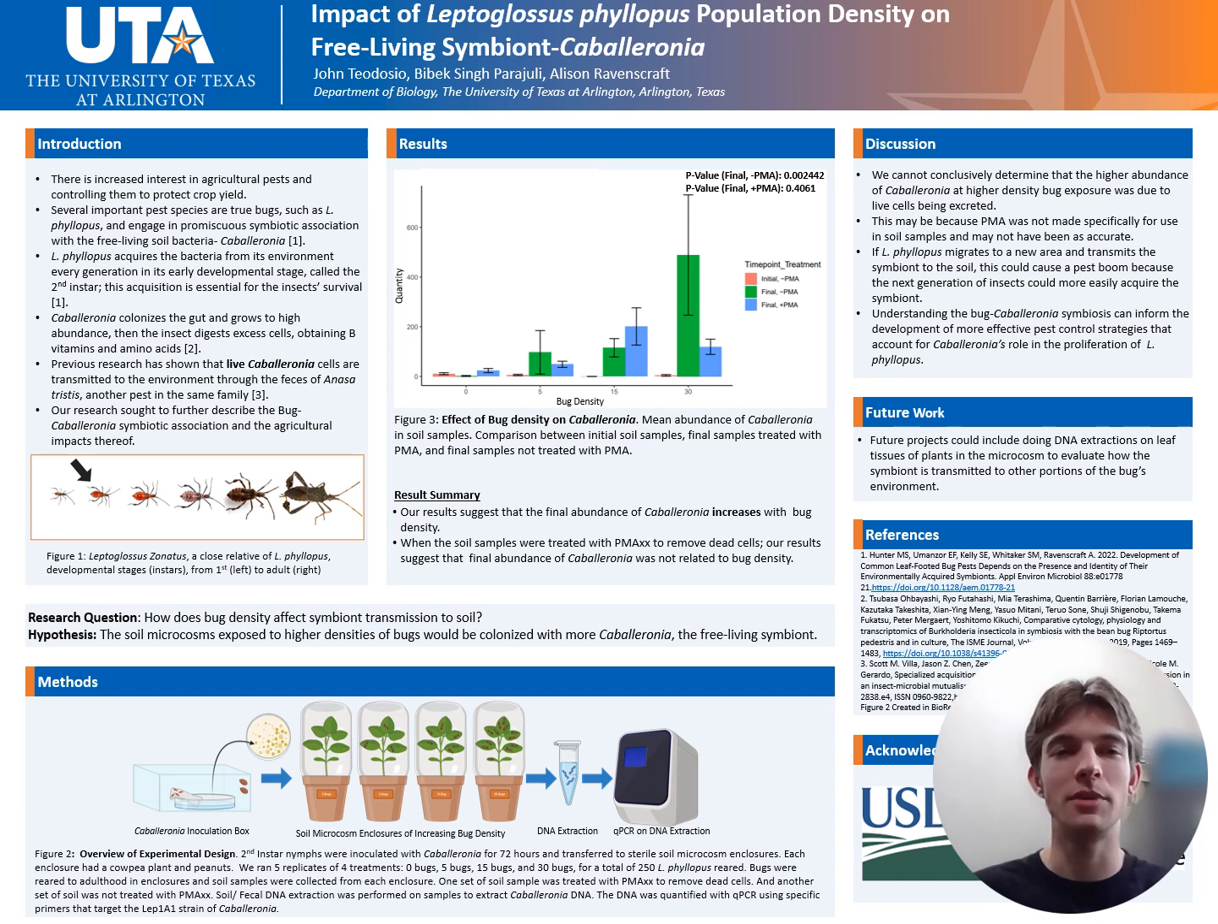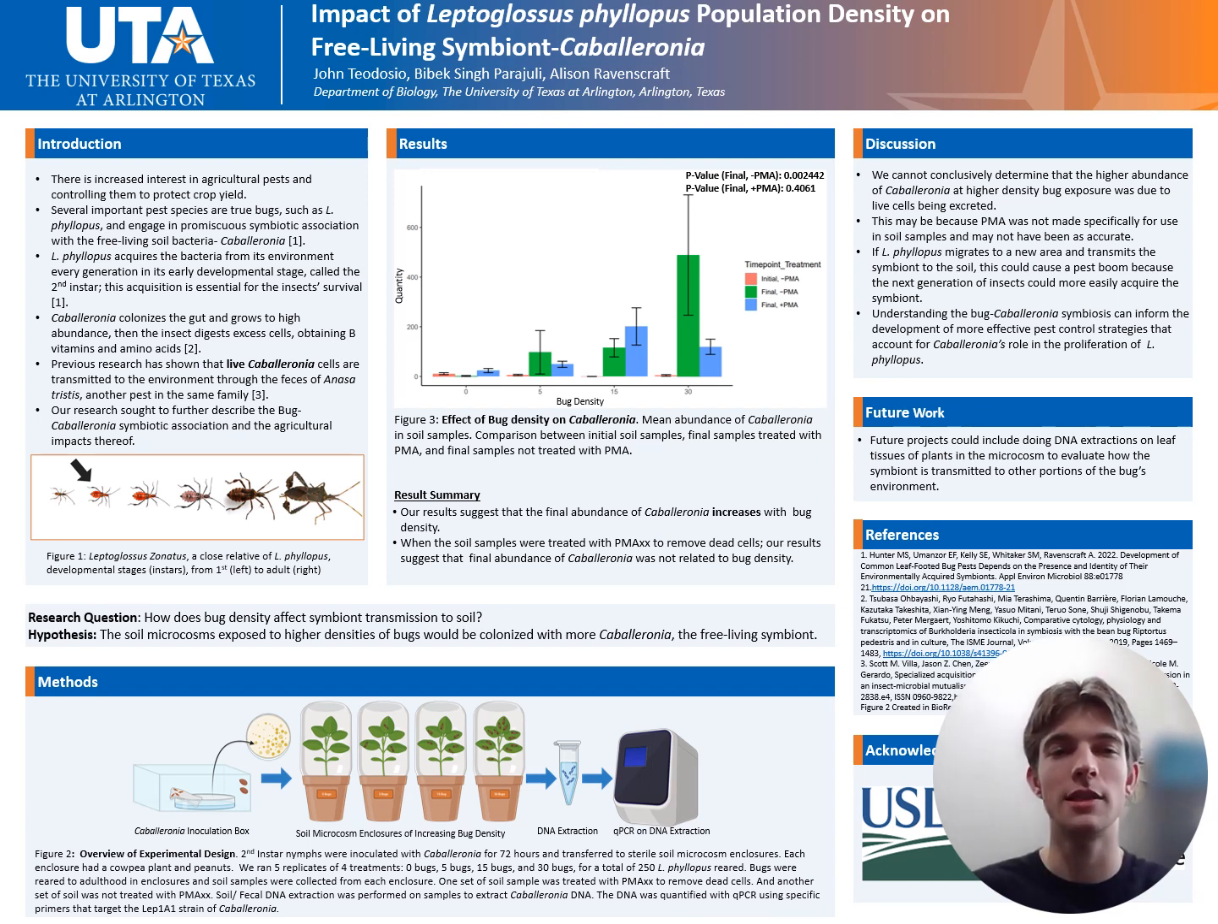Several important pest species are true bugs, such as Leptoglossus phallopus, and engage in promiscuous symbiotic association with the free-living soil bacteria Caballeronia. Caballeronia is a free-living soil bacteria, so it does not depend on the insect, but the insect depends on Caballeronia for its survival.